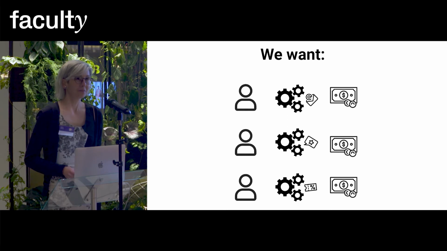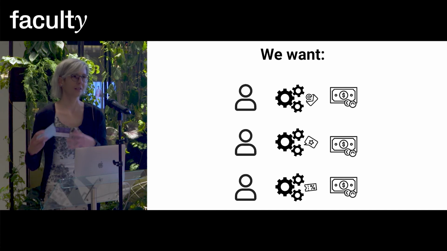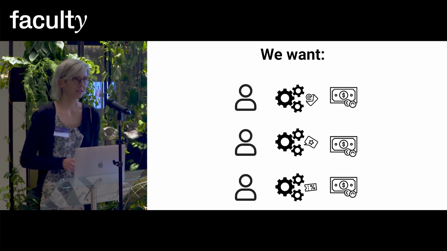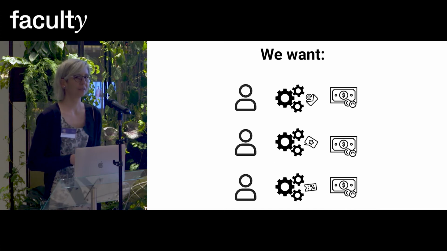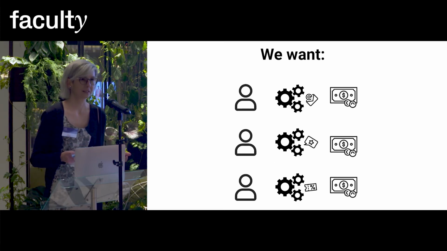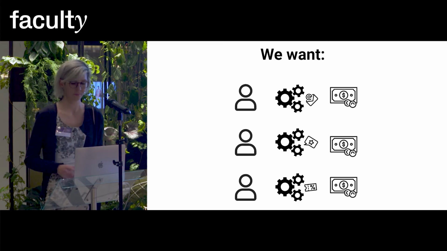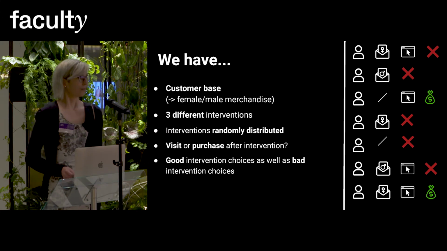So in summary, we want a model that for each individual tells you this is the intervention you need to maximize your profits. You can use this in a marketing setting, but you could use this as well, for example, in a medical setting. If there is a clinical trial, you can use this to say what is the best treatment for this specific patient. But we looked at the marketing example.